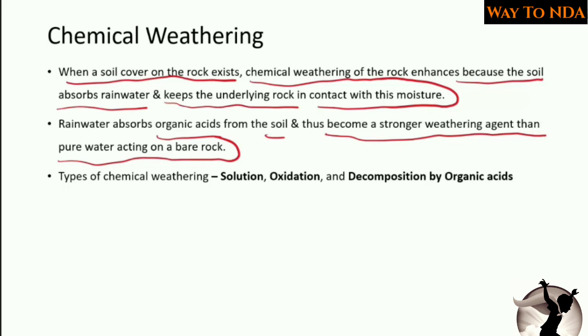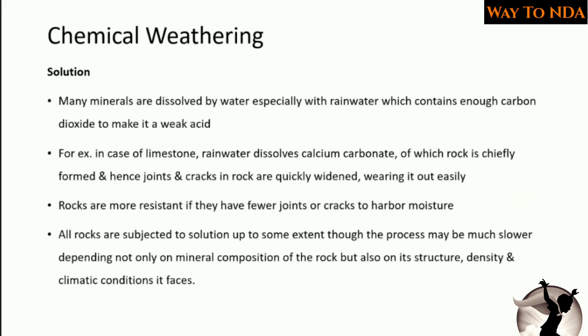So here you have three types of chemical weathering: solution, oxidation and decomposition by organic acids. So first let's start with solution. What is solution? Many minerals are dissolved by water, especially by rainwater, which contains enough carbon dioxide to make it a weak acid.